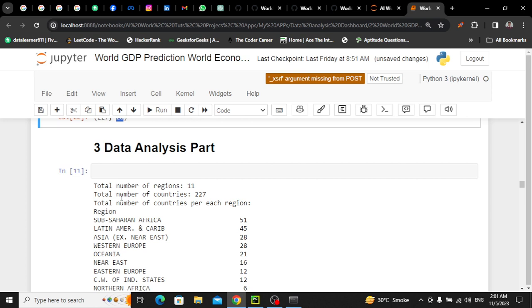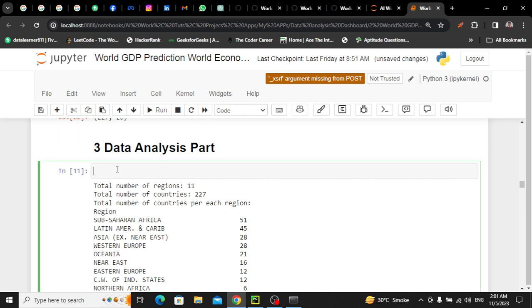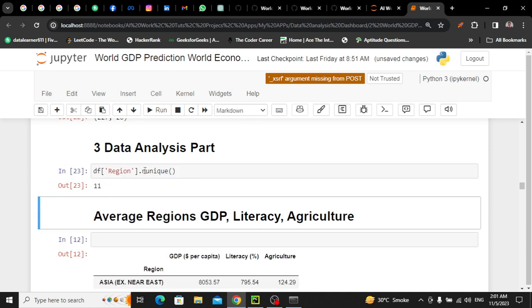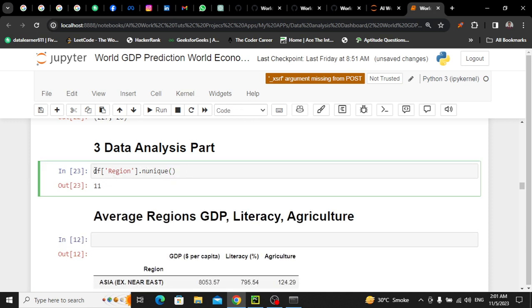Let's talk about the data analysis part. Now within the data analysis part, first of all I'll print a region. So very simple, df dot region, but I am going to take the unique number of unique. So just wait, if I run it we have 11, so I'll give it a name by region.